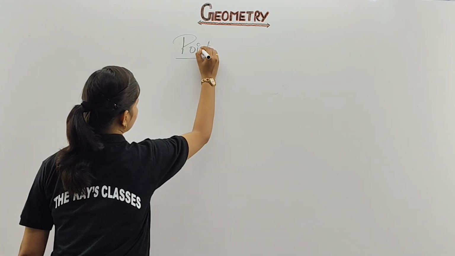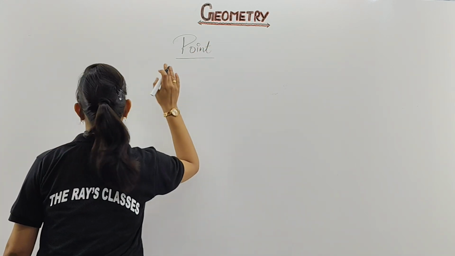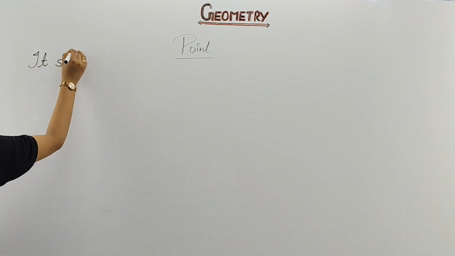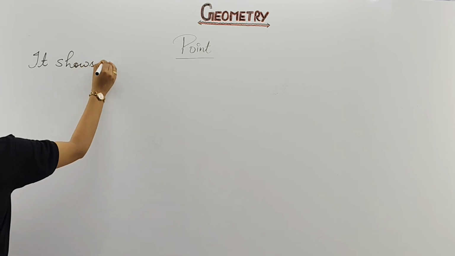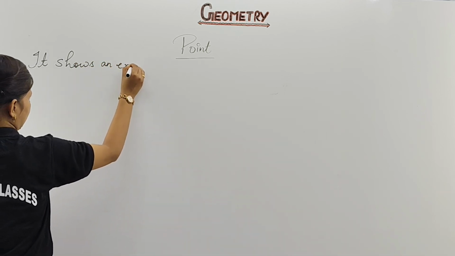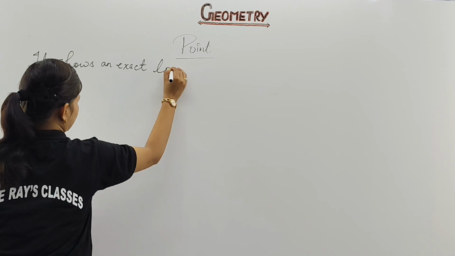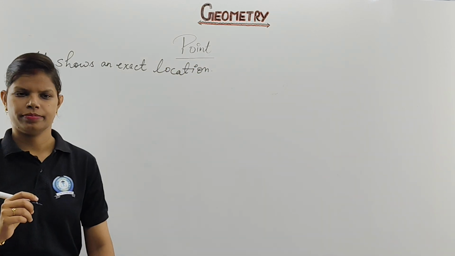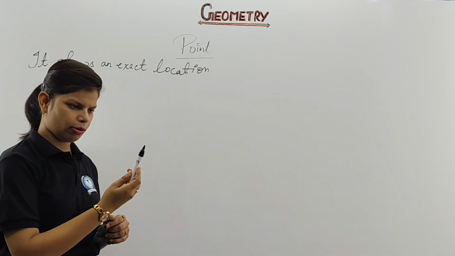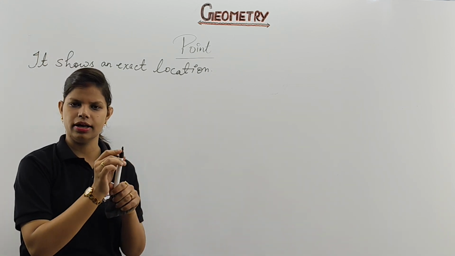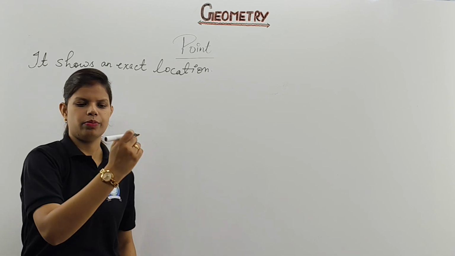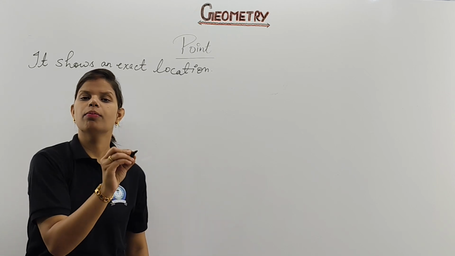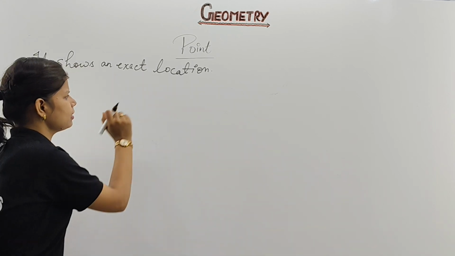A point is an exact location. What does it show? It shows an exact location. First point. Clear, no? That means if you are going to talk about this one, this is the exact location of this marker where we are going to start to write. We cannot write from all these parts, no. This also can sometimes represent the point, where it can show the exact location.